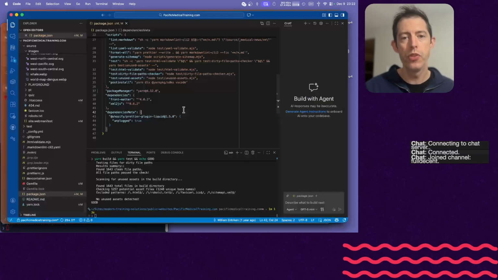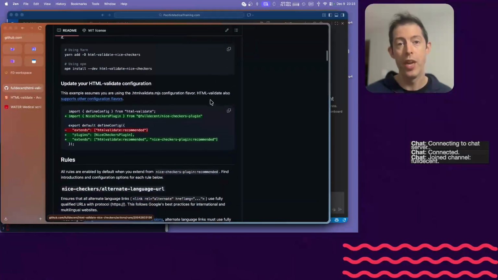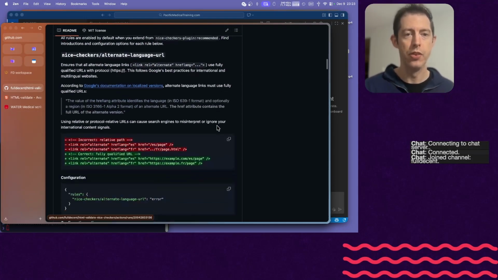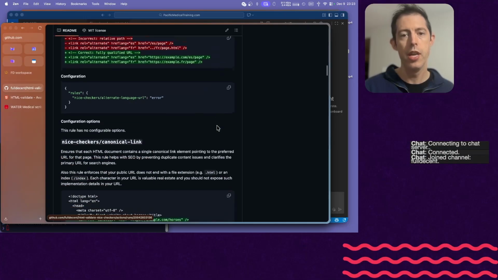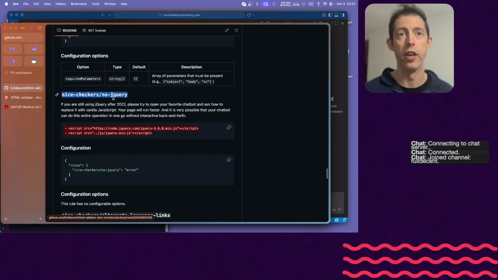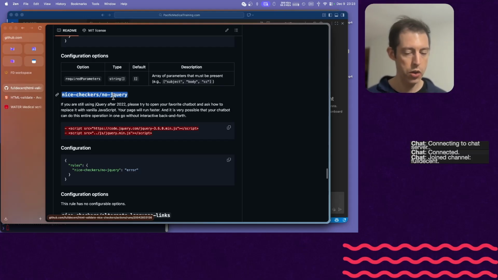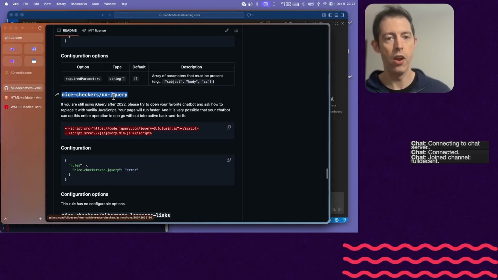So you've got some good rules here, and I'll even show you some of my rules. So I added some rules into this project, and these are all inspired by specific problems we had on our team. These are things that were coming up over and over, and we thought we need to just solve this permanently. So jQuery. jQuery was great back when you didn't know how to code and you didn't feel like typing out all the right things.